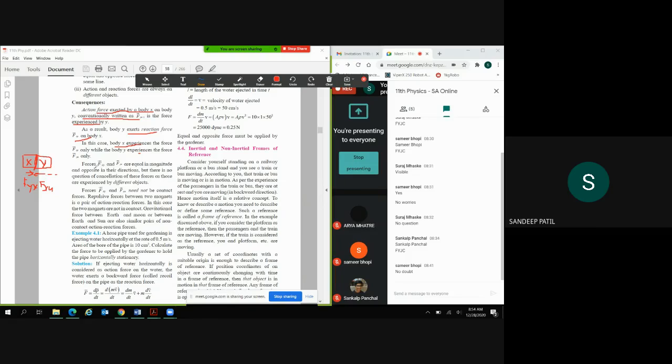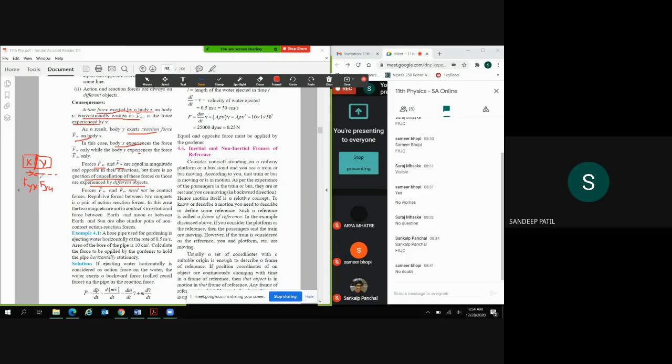The forces Fxy and Fyx are equal in magnitude and opposite in direction, but there is no question of cancellation of these forces as they are experienced by different objects, right? So हमें इनको cancel नहीं करना चाहिए कि ये दोनों equal and opposite हैं तो same हो गए और हम इसको अभी consider नहीं करेंगे। That's not the case, right? So each body is experiencing some force, so we have to consider it while calculating the forces on the body.